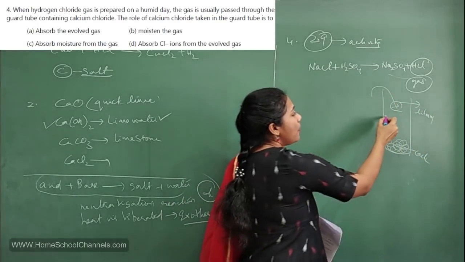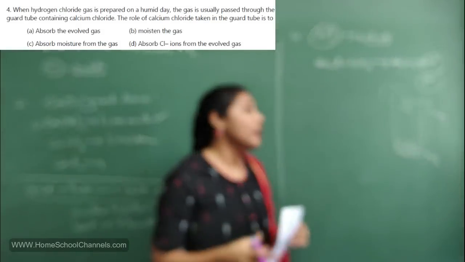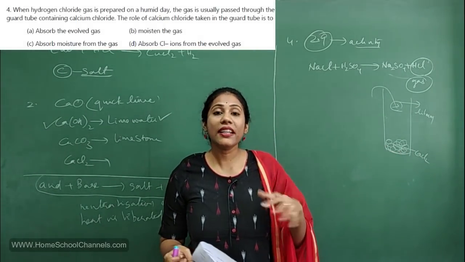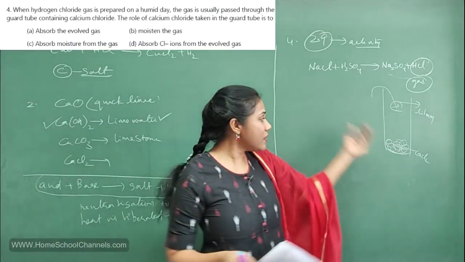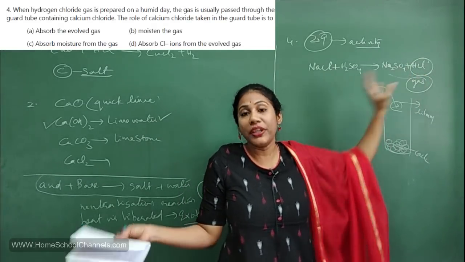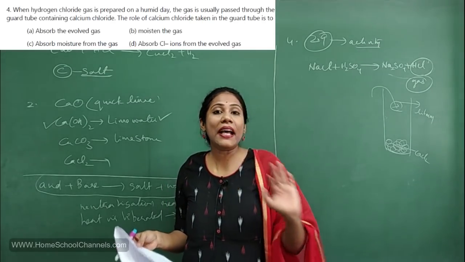If any moisture is there, that has to be absorbed by a certain substance. For that, we have taken calcium chloride. So here calcium chloride's work is to absorb any moisture that is produced during a reaction. So this is about the entire activity.